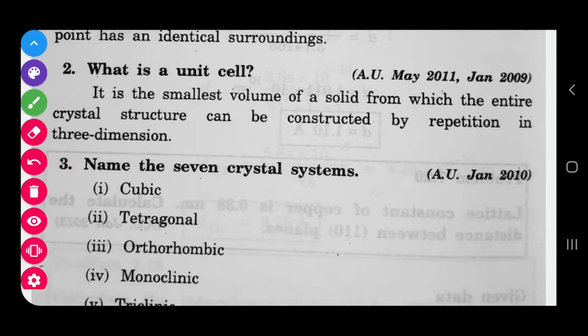What is a unit cell? A unit cell is nothing but the smallest volume of the solid.